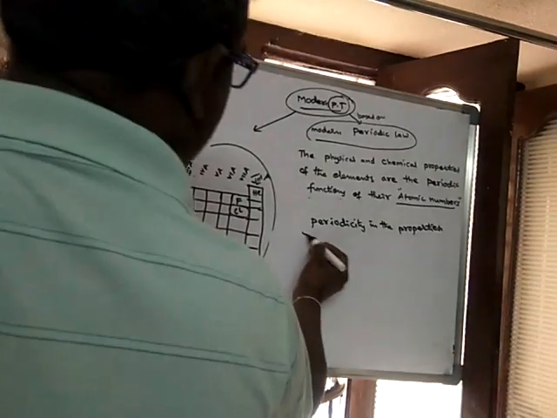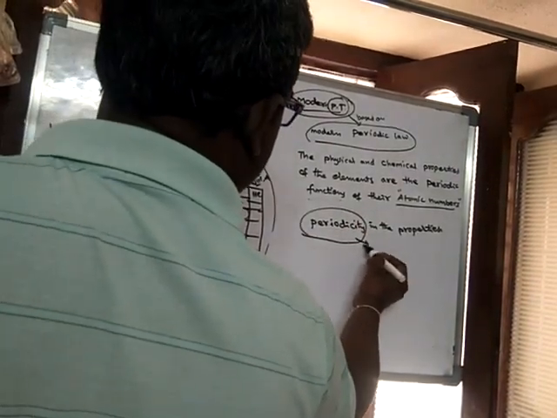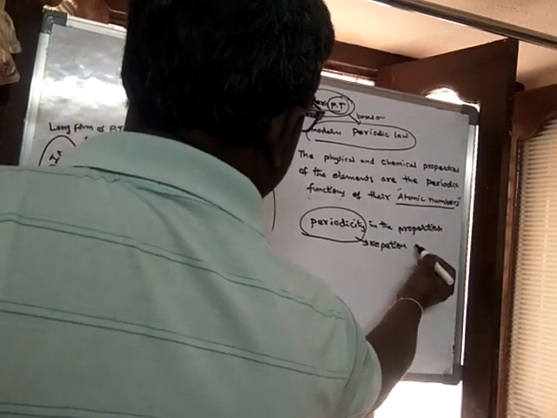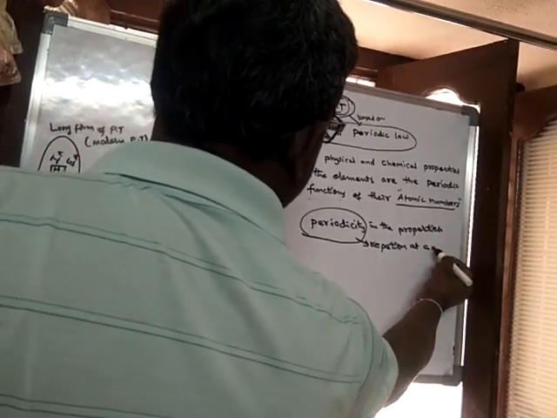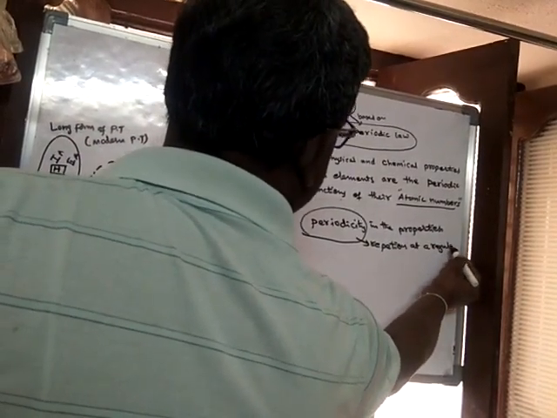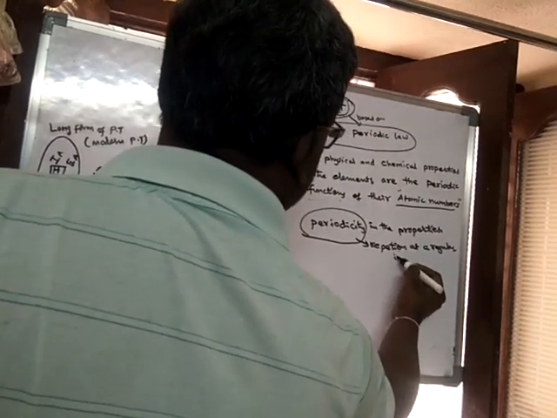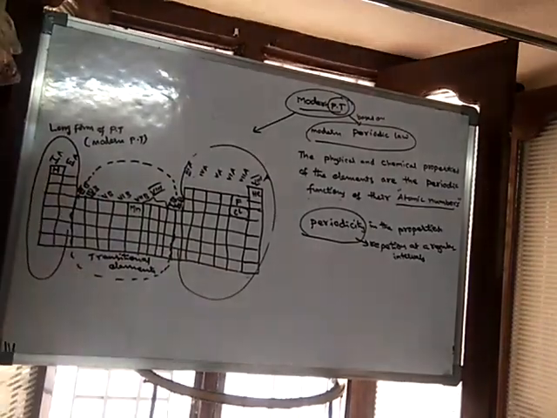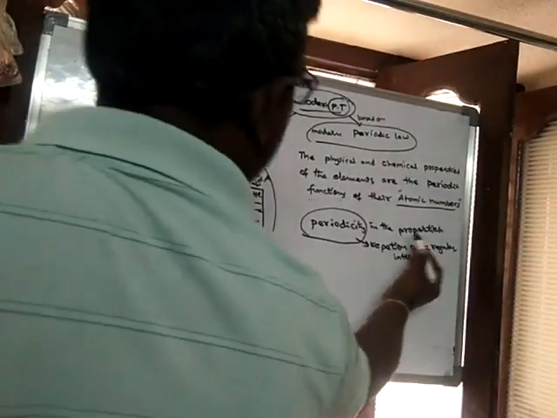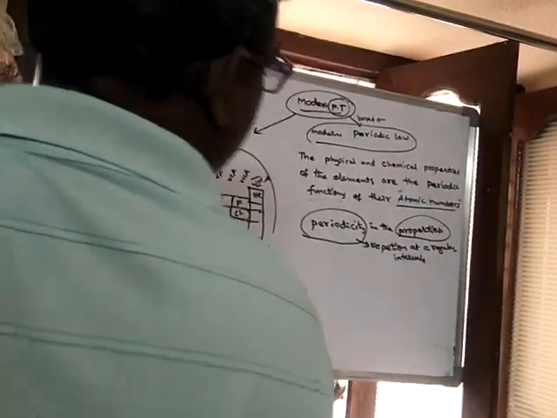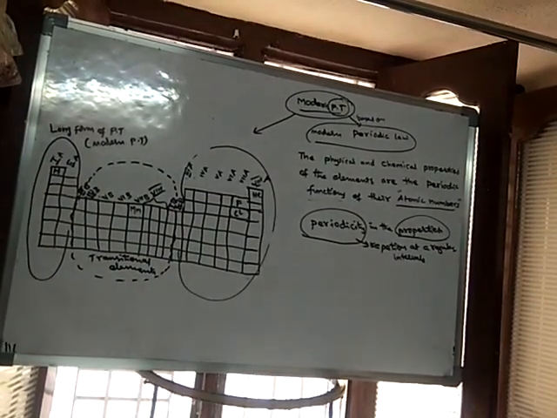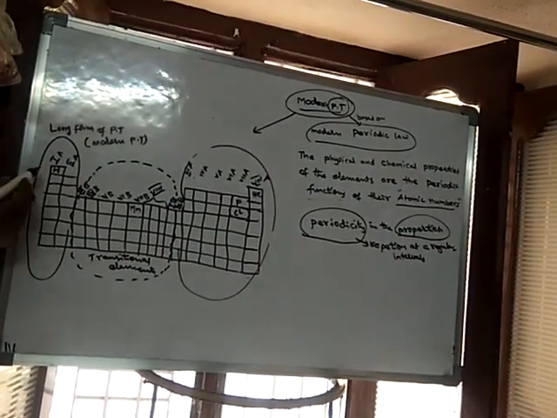What is the meaning of periodicity? Repetition at regular intervals. So there is a repetition of properties at regular intervals. If you see hydrogen,